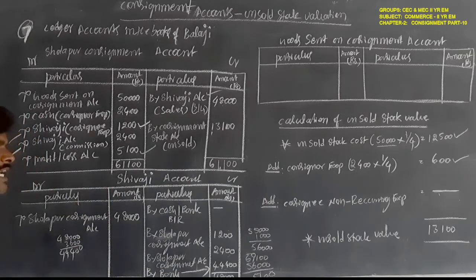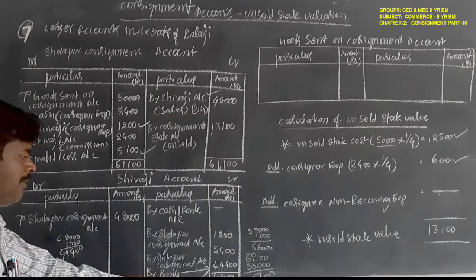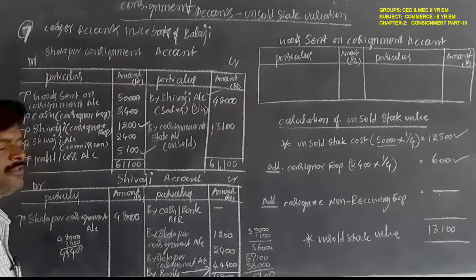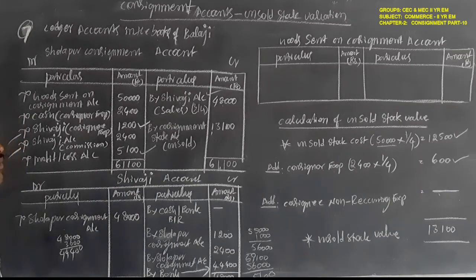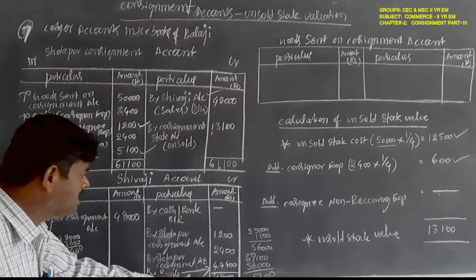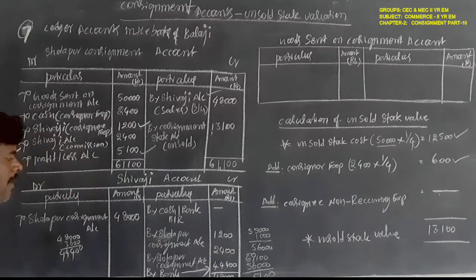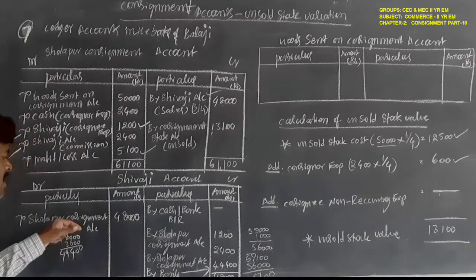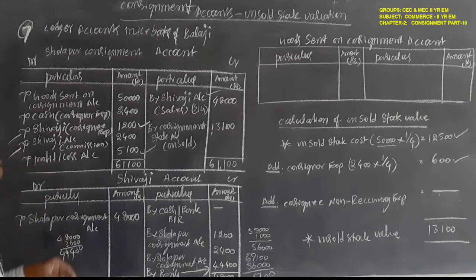Sometimes it may be a settled account, at that time you have to mention by cash account. Suppose there is no specification for settlement or bank draft enclosed, whatever it may be, not given in the problem, then you have to write by balance carried on. This is the consignee account.